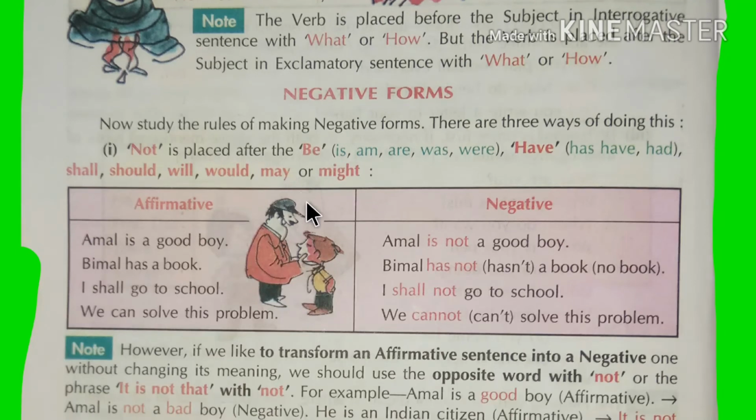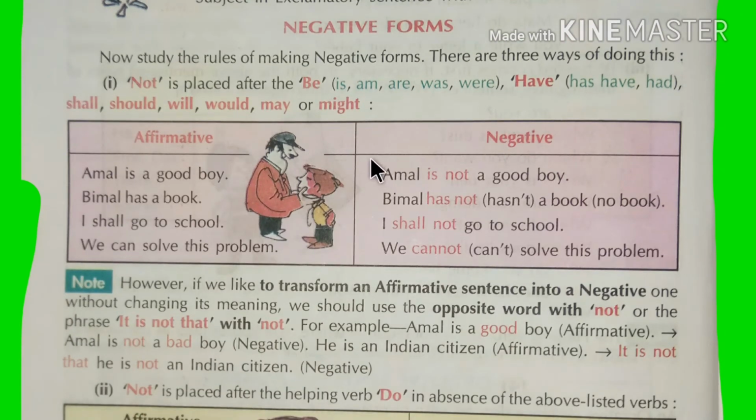How can you make negative forms, right? Well, let me read some examples and it will be clear to you. Amal is a good boy, right? And what will be the negative form? Amal is not a good boy. So what is the difference between these? We are adding not, right? After the auxiliary verb. And Bimal has a book. Bimal has not a book, right? I shall go to school. I shall not go to school. We can't solve the problem, right? What is the rule?